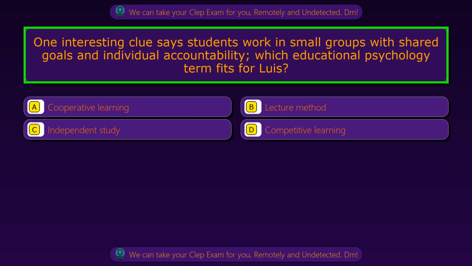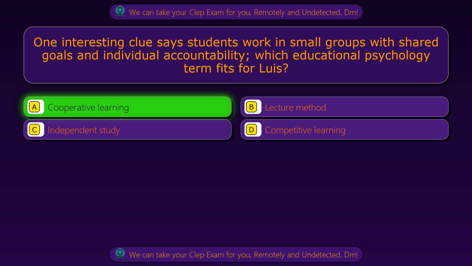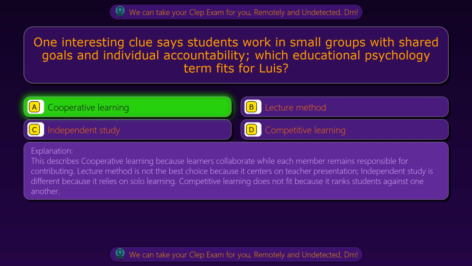Question 49. One interesting clue says students work in small groups with shared goals and individual accountability. Which educational psychology term fits for Luis? Option A, cooperative learning. Option B, lecture method. Option C, independent study. Option D, competitive learning. The correct answer is option A, cooperative learning. This describes cooperative learning because learners collaborate while each member remains responsible for contributing.